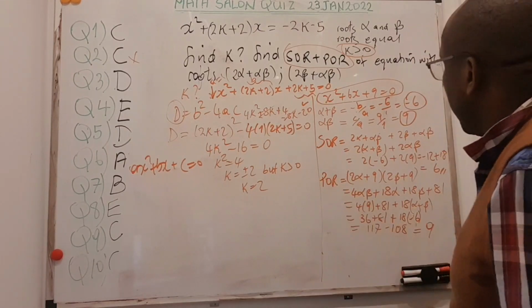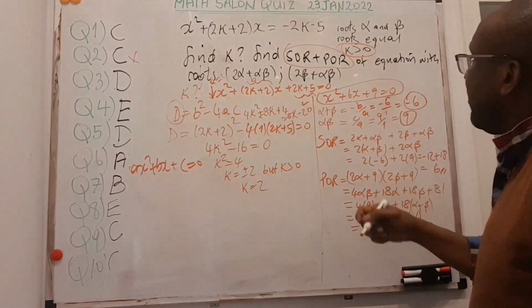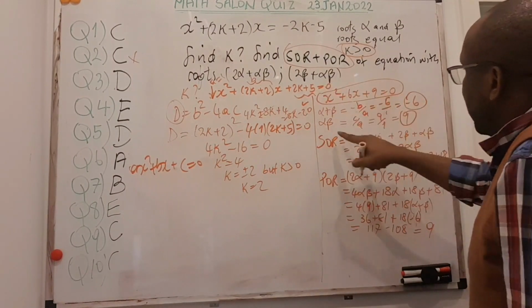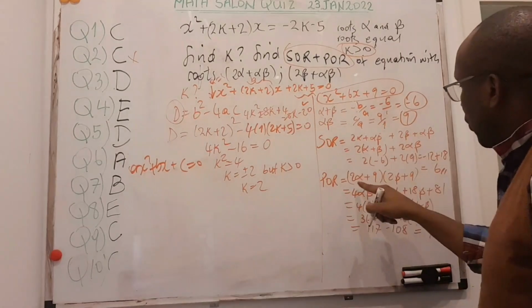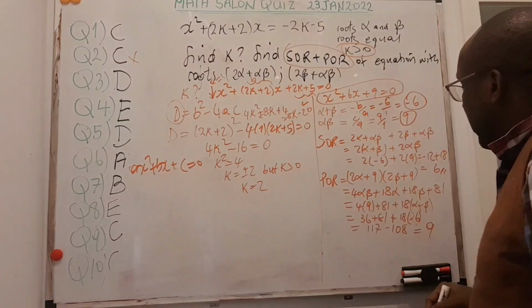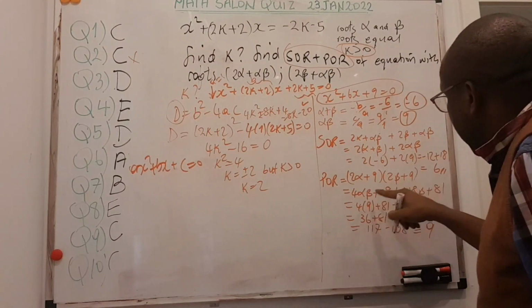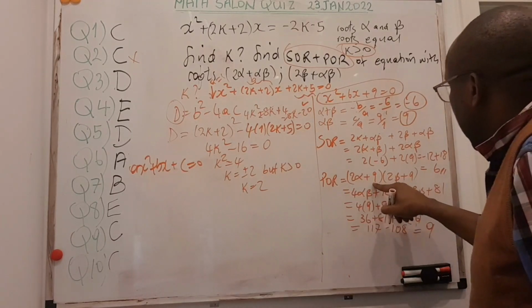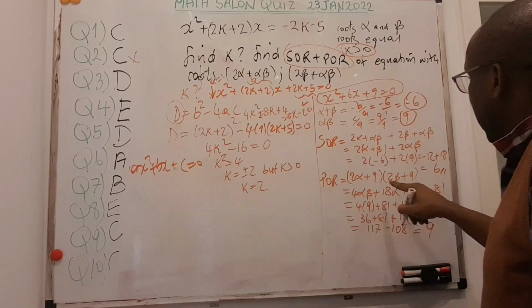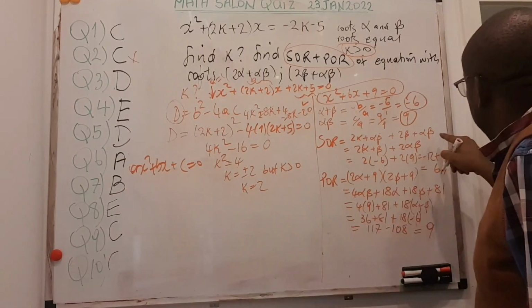We can do that too for the product of roots. For the product of roots, I try to make it simpler for myself. Since I know that alpha beta is already 9, I can just replace them with 9 here instead of rewriting. So this is 2 alpha plus 9, 2 beta plus 9. If I open this, 2 alpha times 2 beta becomes 4 alpha beta. 2 alpha times 9 is 18 alpha. 9 times 2 beta is 18 beta. 9 times 9 is 81. Alpha beta is 9 here.